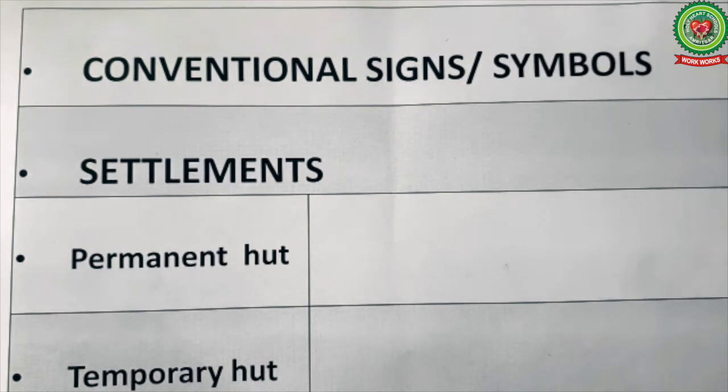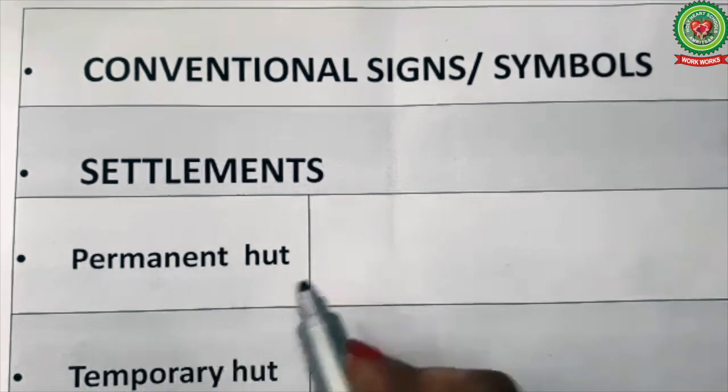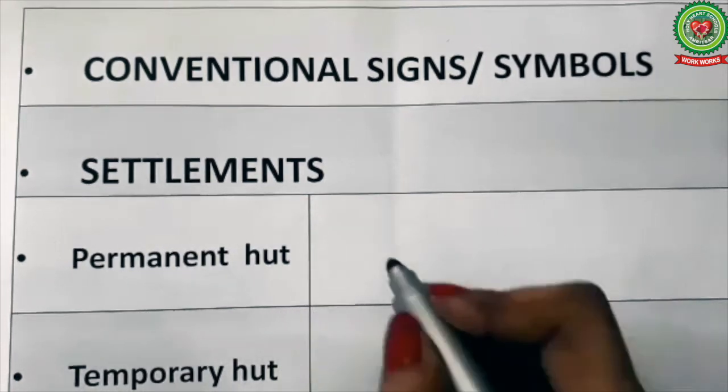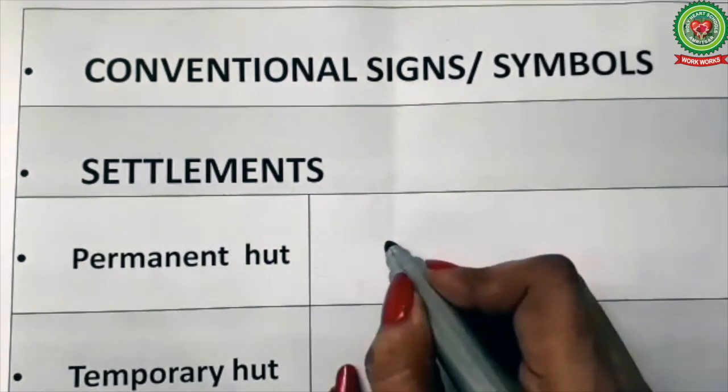First of all, we will discuss and draw the symbol of settlements. First we have permanent settlement. Permanent settlement or permanent huts are shown in red squares like this.